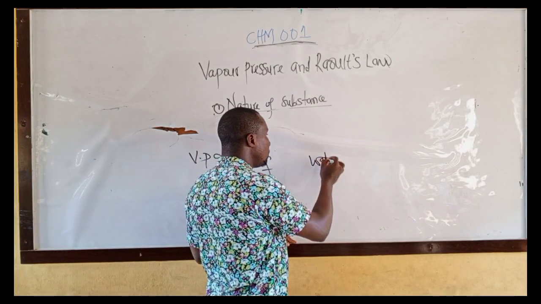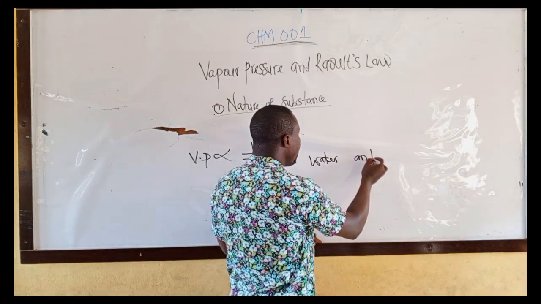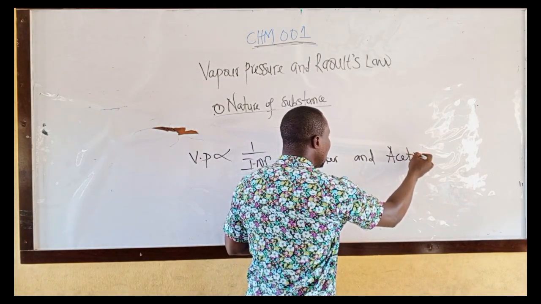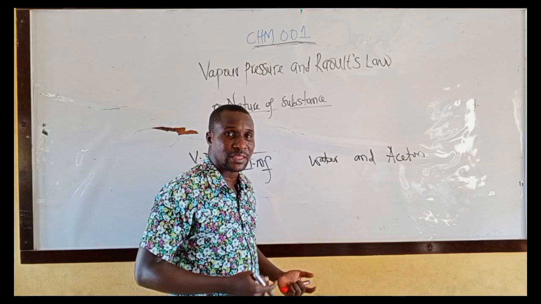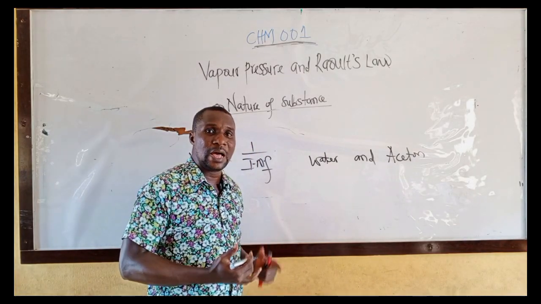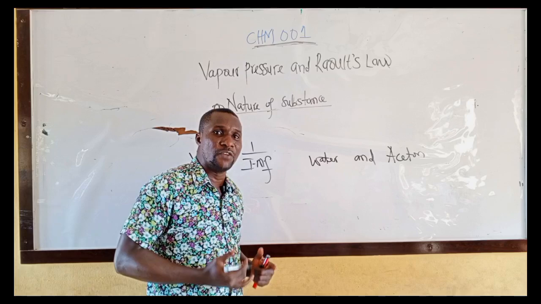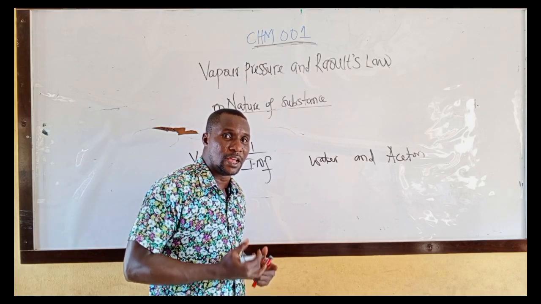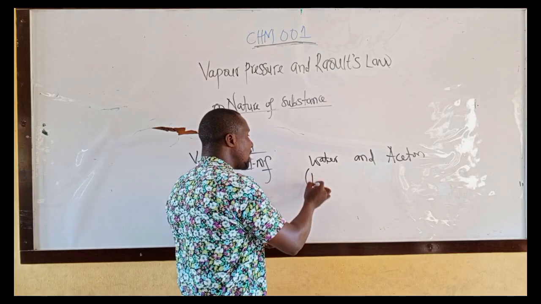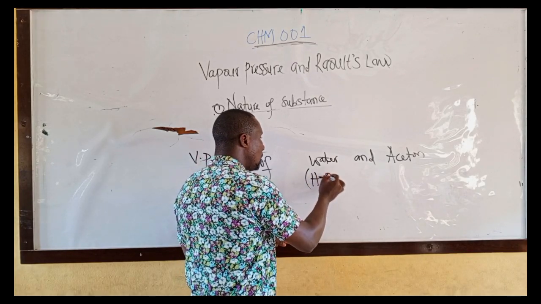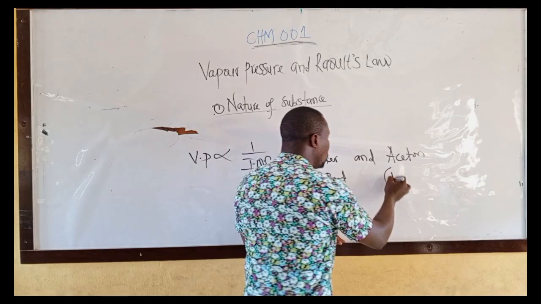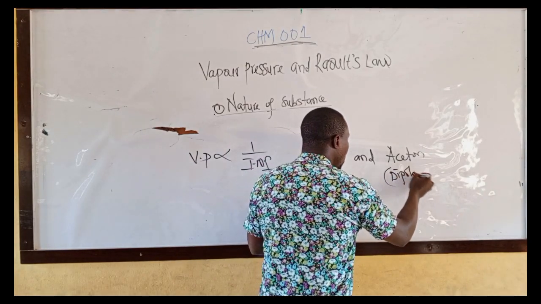Water and acetone. Two of them are volatile liquids. Then which one has higher vapor pressure? Let us look at this. Water: the bond in water is hydrogen bond, while the bond in acetone is what? Dipole.